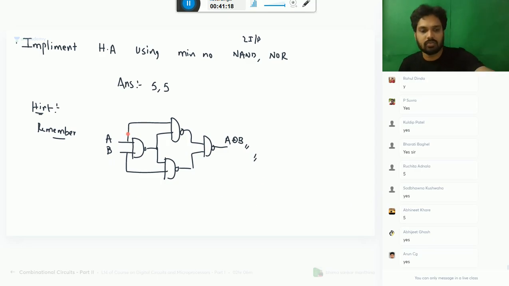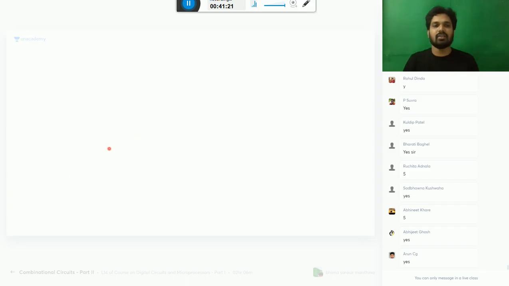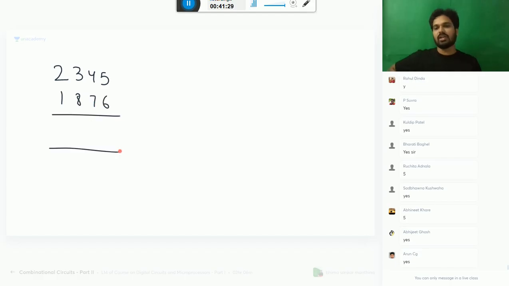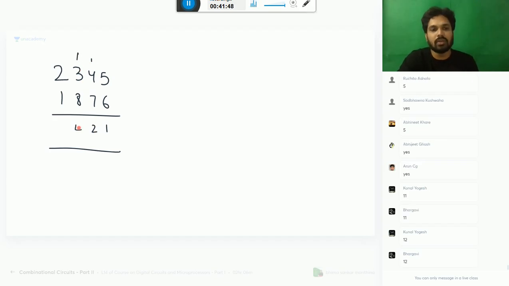Next, let's move. Why is it called half adder? Let's take one example. I have the number 2345. I want to add it to 1876. What is the answer? I'm not asking you to add it, but I want the concept behind this. 5 plus 6 is 11. 1 will come, 1 will go here. Now 1 plus 4 is 5. 5 plus 7 is 12, 2, 1 will go. 8 plus 4 is 12, 2, 1 will go. 1 plus 2 plus 1 is 4.